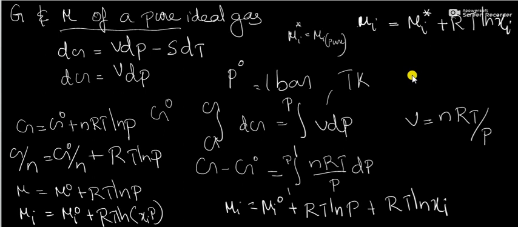And in a mixture, we know that Xi, the mole fraction of the ith component, will be less than 1. Its logarithm is negative. Hence, mu i less than mu i star. So, this equation shows that the chemical potential of any gas in a mixture is always less than the chemical potential of the pure gas under the same total pressure.